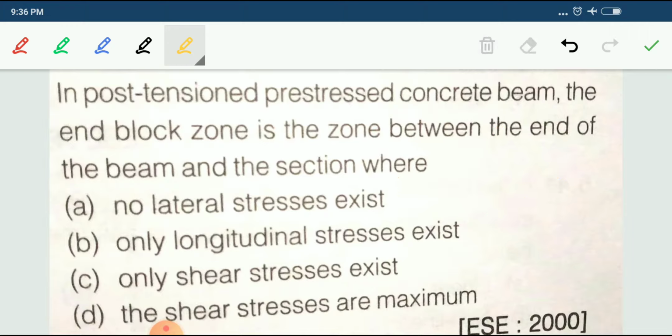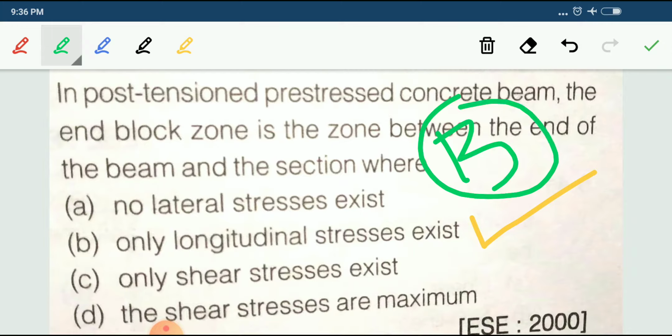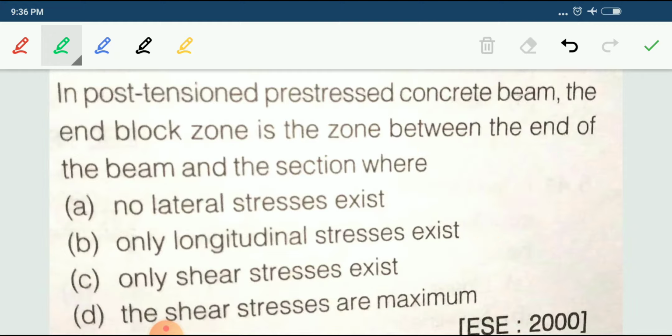According to Saint Venant, the end block zone is the zone between the end of the beam and the section where only longitudinal stresses exist. Only longitudinal stresses exist, so B is the correct answer.